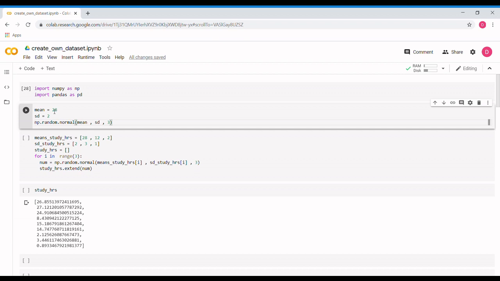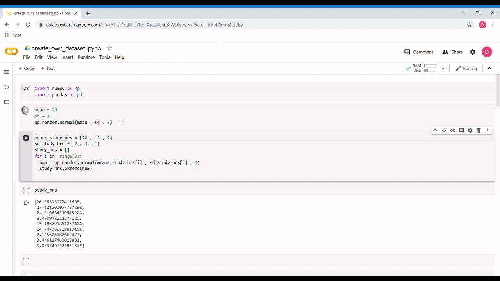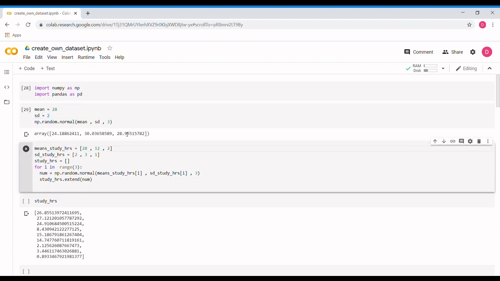So for a good student it will be 28, and the standard deviation was 2 if you remember, and we want 3 records. If you run this cell, you'll get these records. Now this is just doing it for 3 students at a time, so for each grade you'll have 3 records.